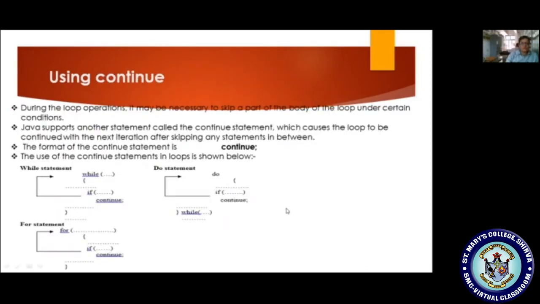Next is the continue statement. This is also very important: labeled break and continue are very important, and questions on them will be asked for 2 and 4 marks. Sometimes we have to skip some portion of a program in a loop, and then we use the continue statement. The syntax of continue is continue followed by a semicolon. You can use the continue statement in a while loop by mentioning a condition, in a do while loop, and in a for loop.